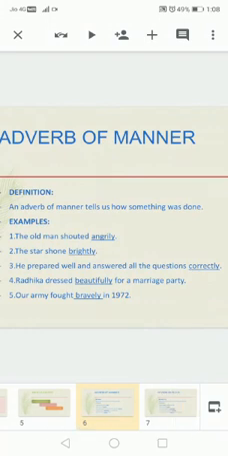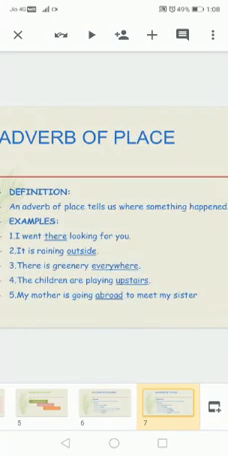Now let's see the second one, that is adverb of place. An adverb of place tells us where something happened. Place doesn't mean a hospital or building, or school, market. No. Place means where the verb was done, where the action was done. Where something happened.